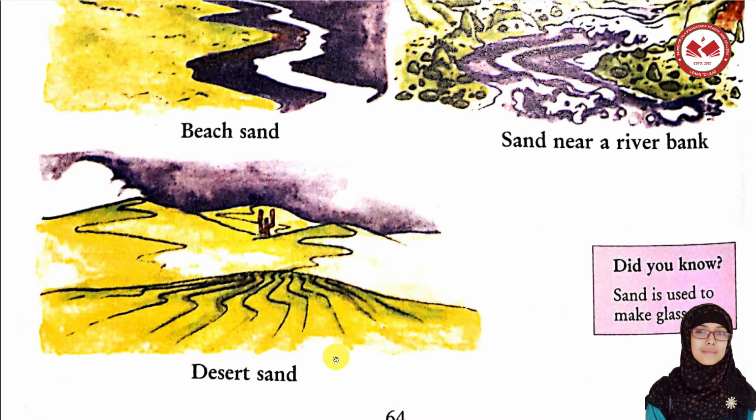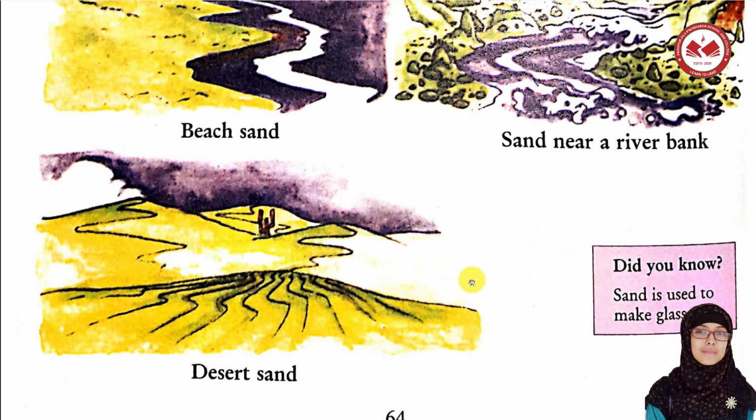So the sand found in a desert is very dry. Whenever you see a picture of a desert or you can see it on television, you'll see that the sand on deserts is really dry, and because there is hardly any water near desert areas, that's why they are not wet like the beach sand or the riverbank sand.